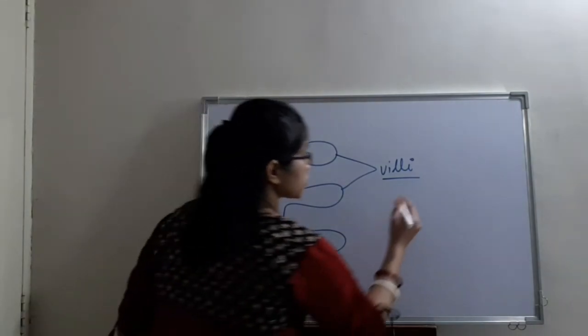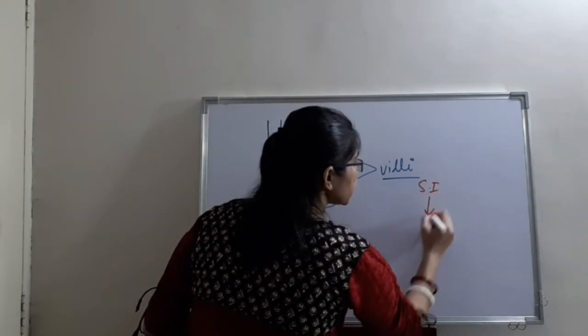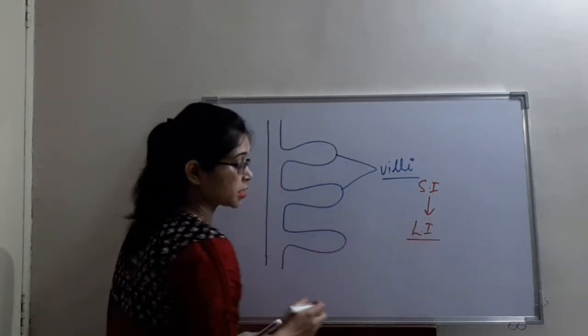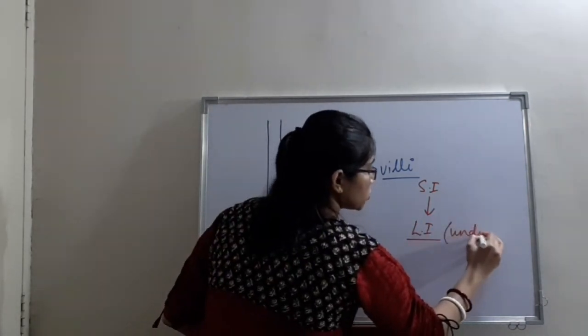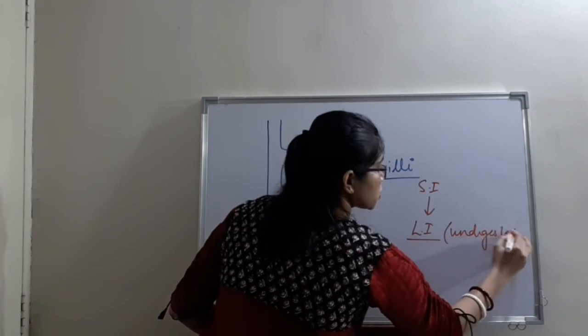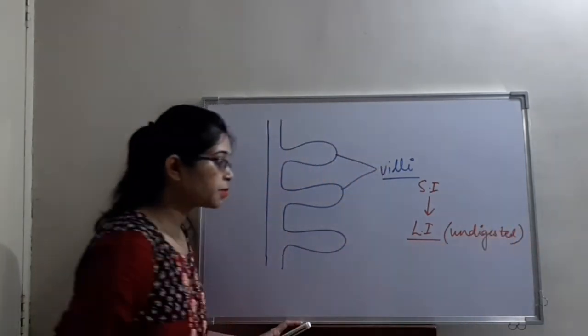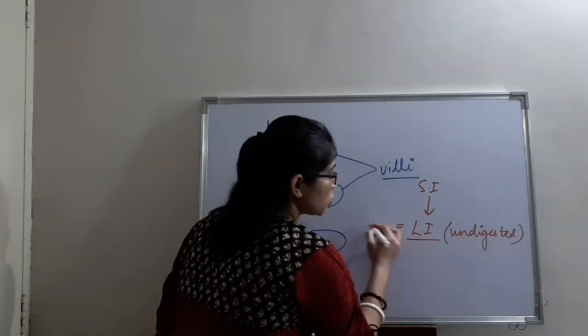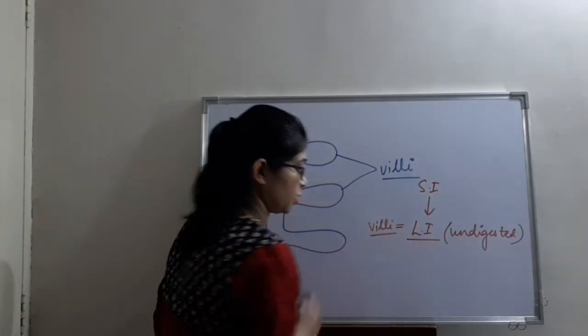From the small intestine, the food is sent to the large intestine. The food which is sent to the large intestine is undigested. In the undigested food also, there might be an extra amount of water which is absorbed by the villi of the large intestine.